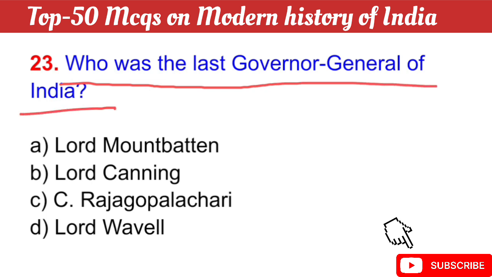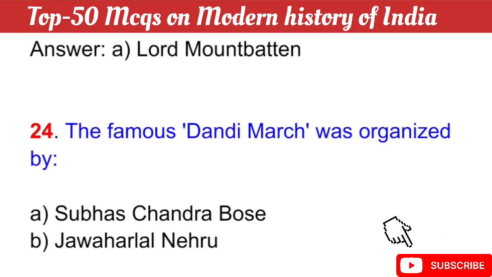Question number 23: Who was the last Governor General of India? Your question is, who was the last Governor General of India? The right answer is option A, Lord Mountbatten. Lord Mountbatten was the last Governor General of India.